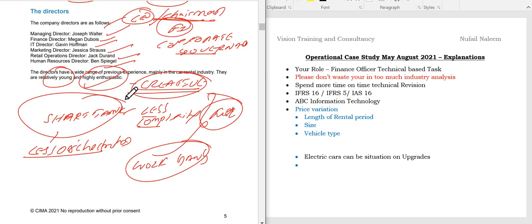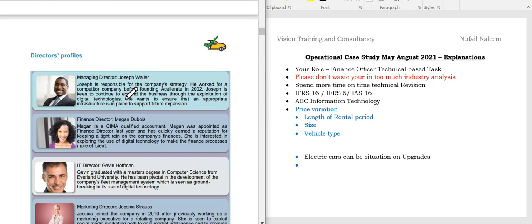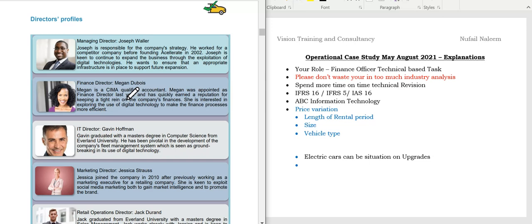Okay, students, so what I'm going to do next is, let's go through the directors' profiles. So if you observe, students, the managing director is Joseph Waller.